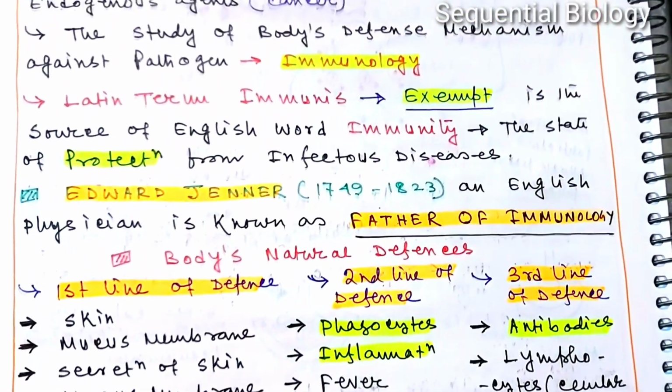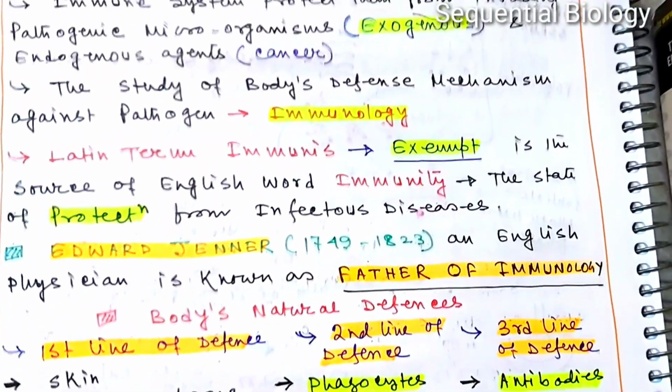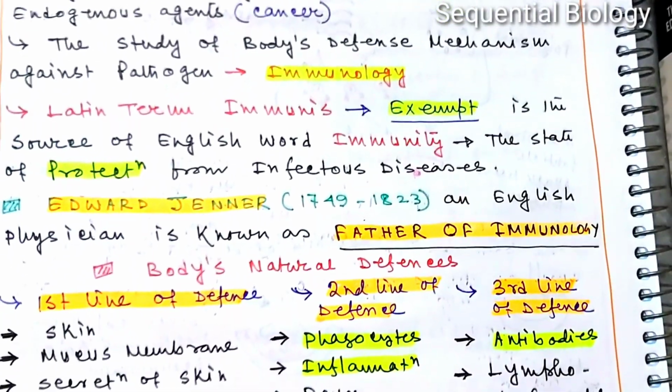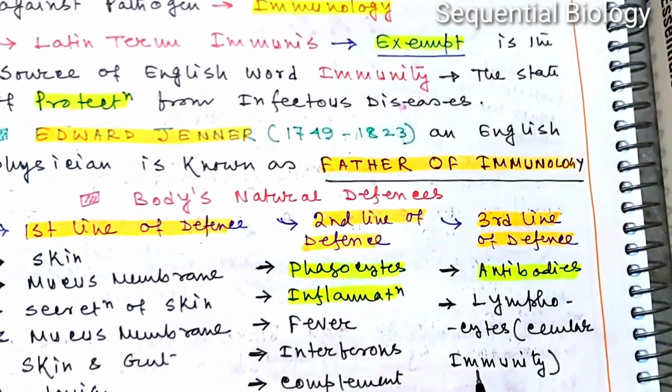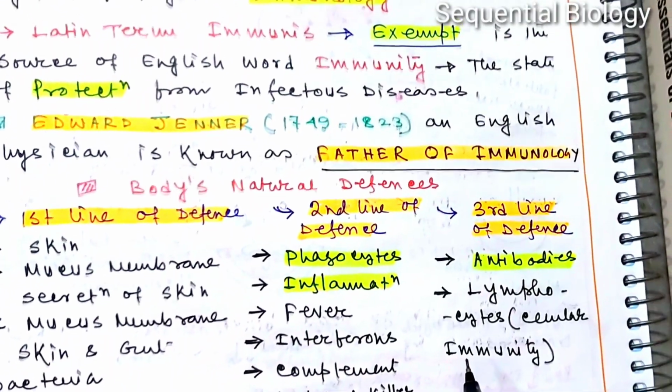So this is the concept of our immunological system, and in the next classes we will discuss antigens. Antigens are those foreign proteins which cause different types of disease.